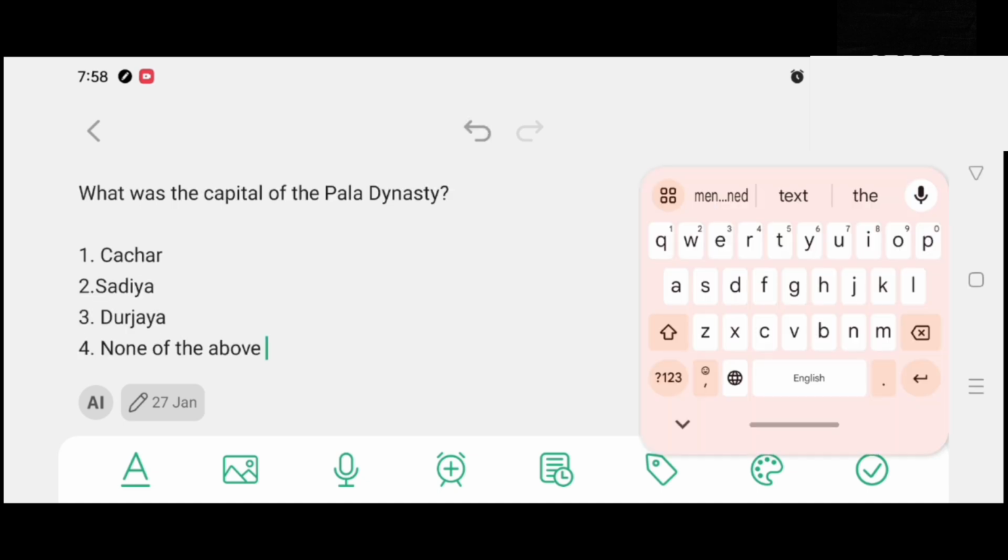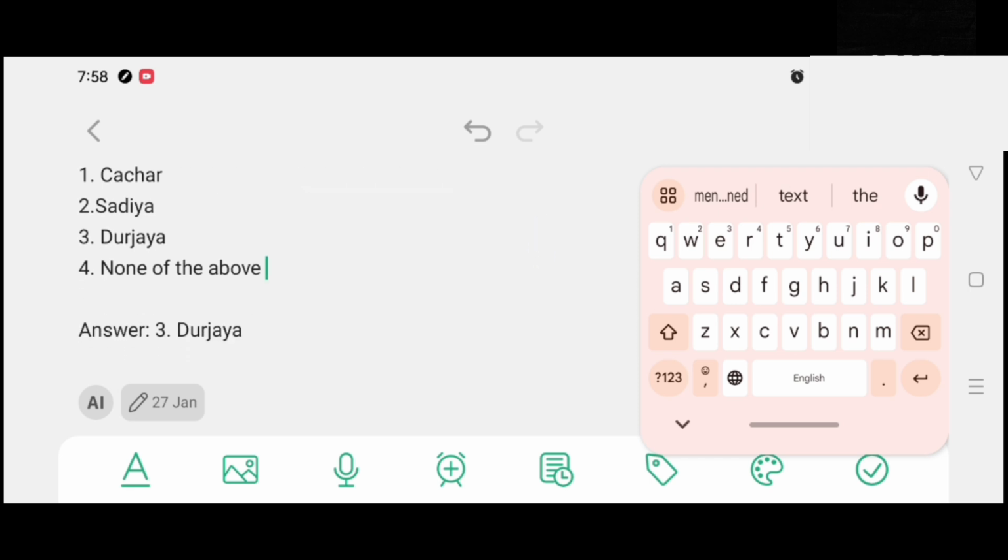What was the capital of the Pala dynasty? Option number 1, Kasar. Option number 2, Sodhya. Option number 3, Durjaya. Option number 4, none of the above. And the correct answer is option number 3, Durjaya.